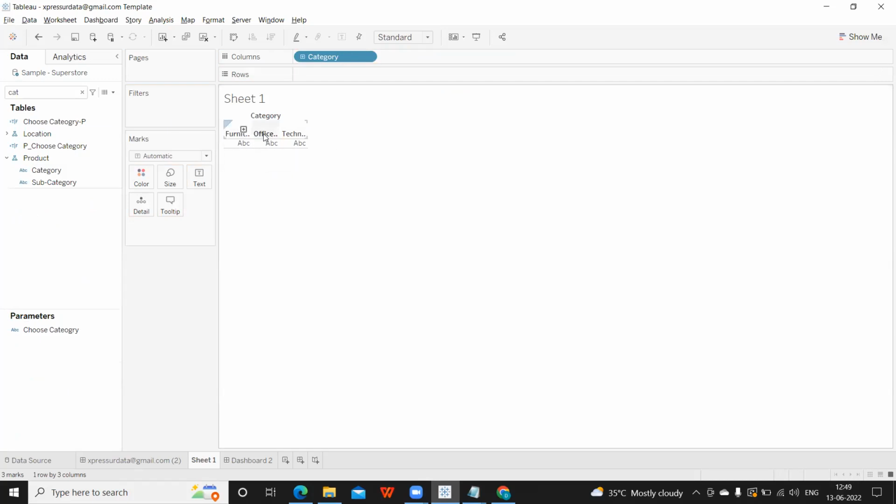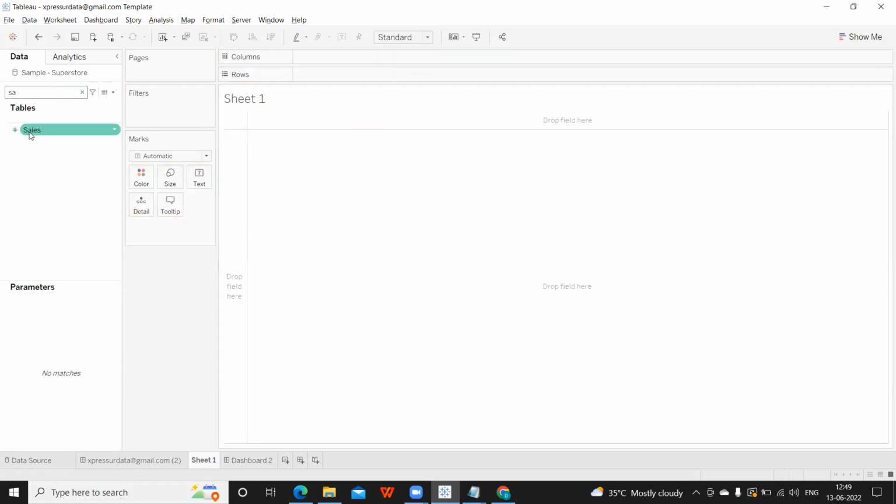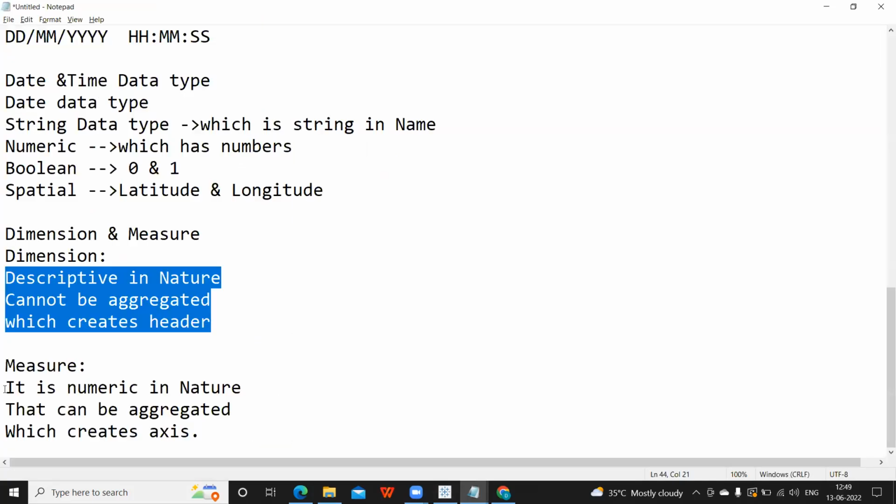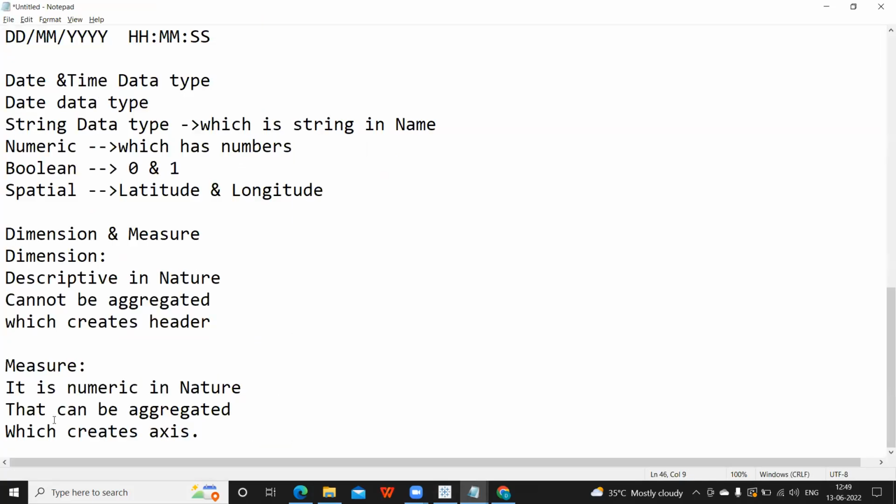You see, furniture, office, and technology, it is not getting aggregated. But if I take a measure, let's say Sales, and drop it here, it is aggregating the sum of sales and creating an axis. So that is what I was talking about, these three points. It is numeric in nature, something that can be aggregated, which creates an axis.